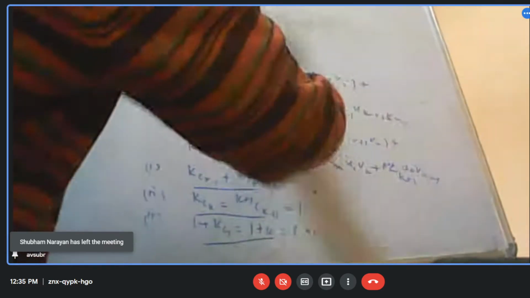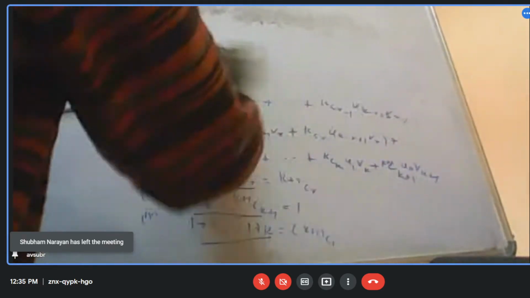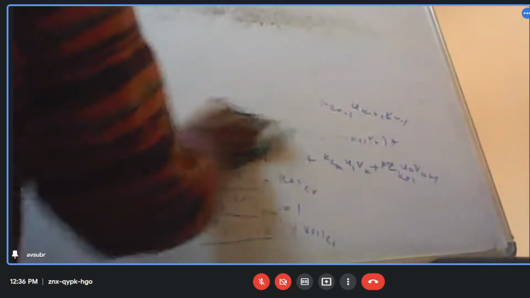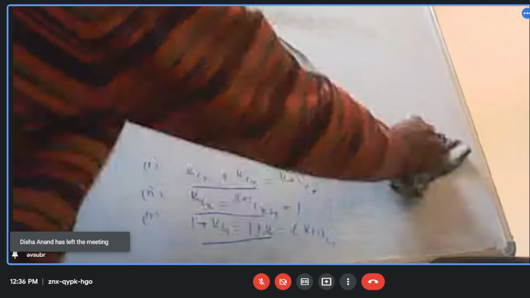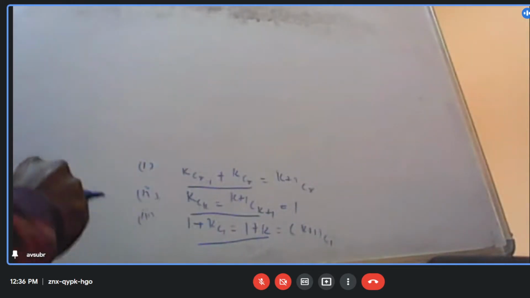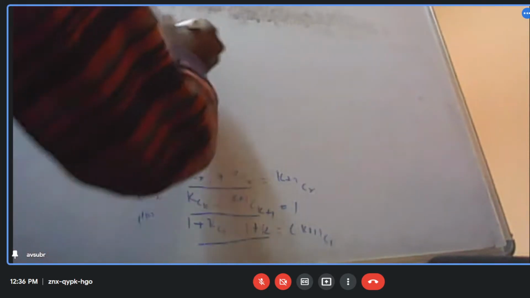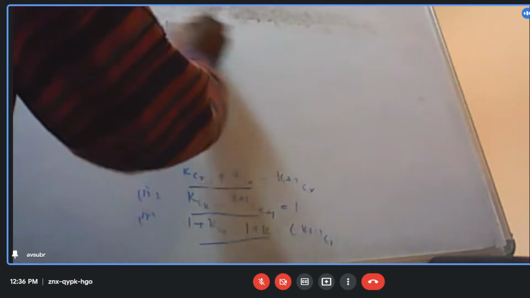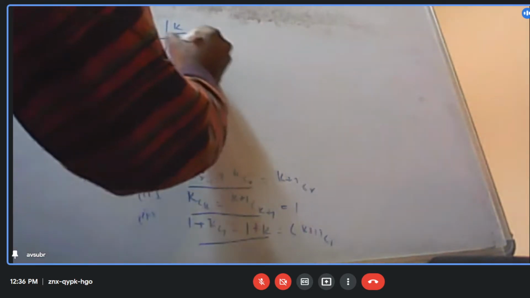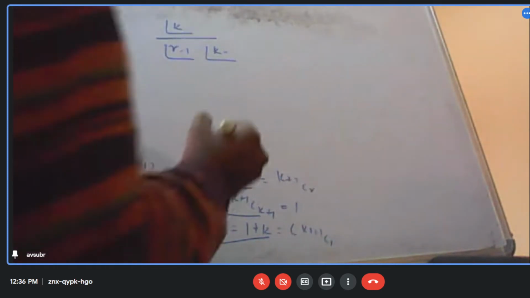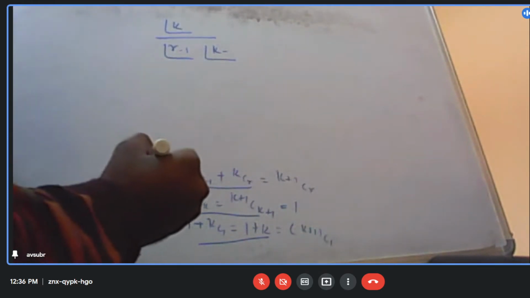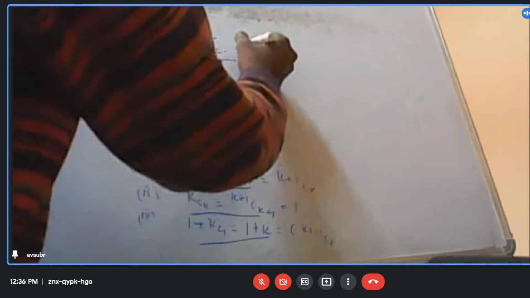So as a matter of proof, this can be written as factorial k by factorial r minus 1 factorial k minus r plus 1.